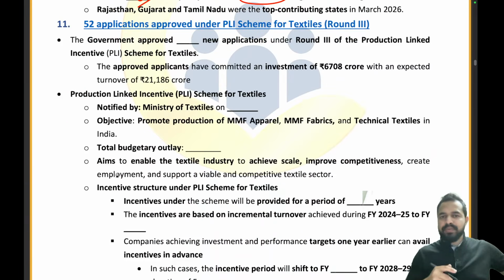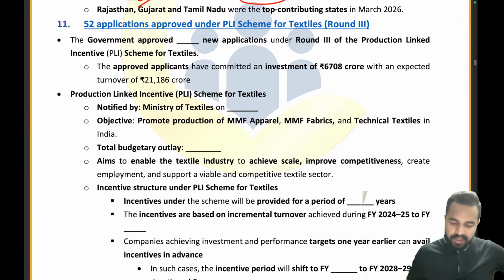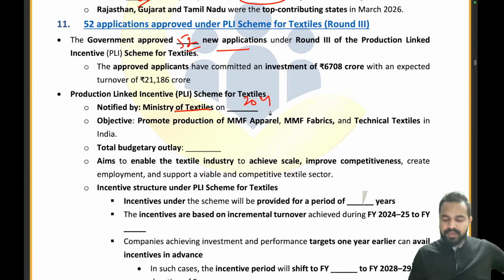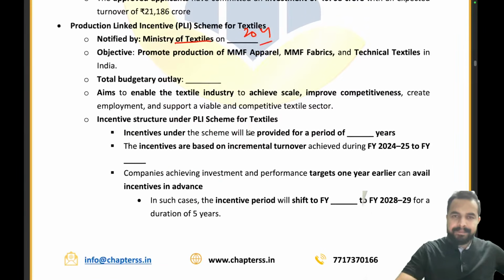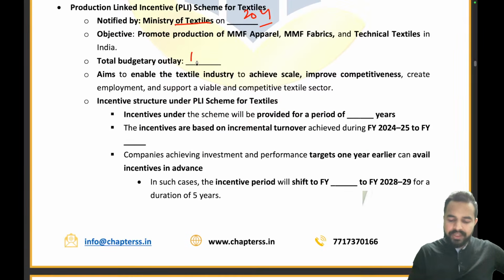52 applications approved under the PLI scheme for textiles. Now moving ahead, the government approved how many new applications? 52 applications, right? Now, the PLI scheme was launched in which year? It was launched in 2021. What is the total outlay? 10,683 crore rupees. Absolutely right.